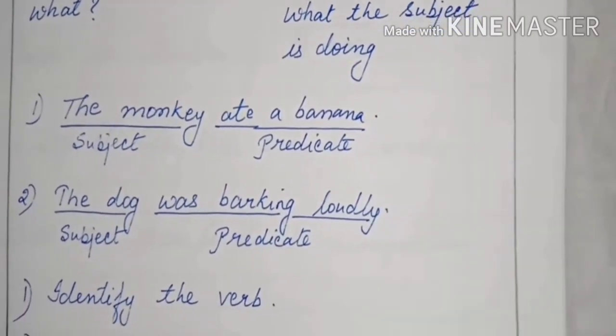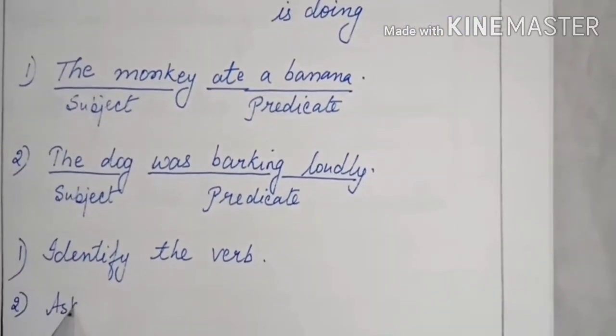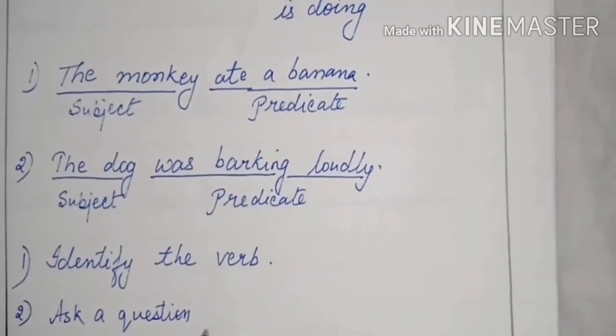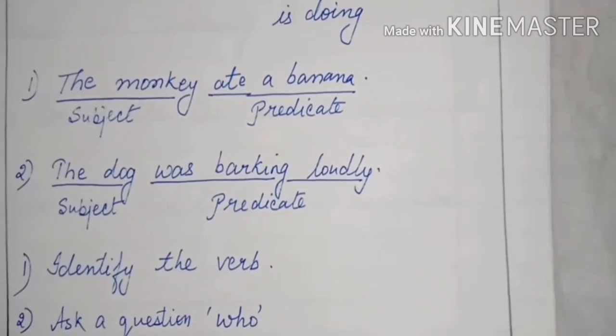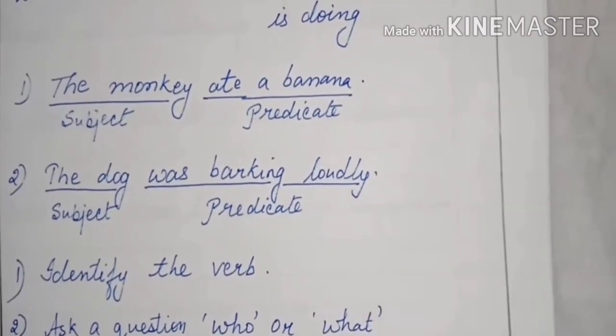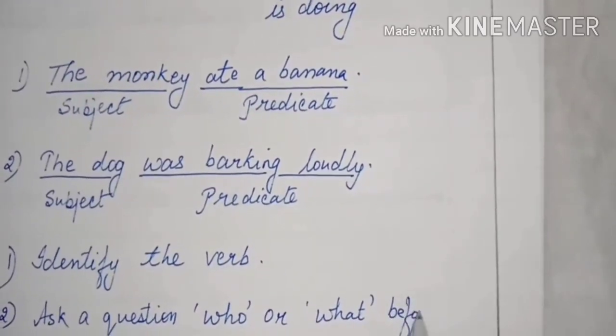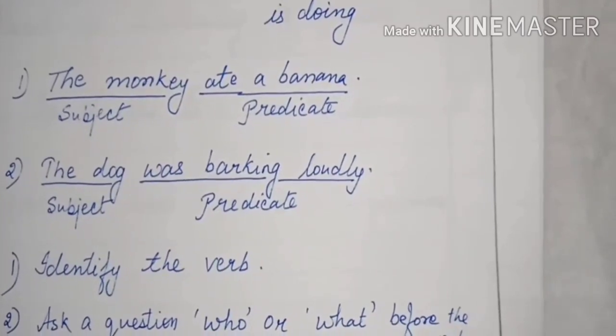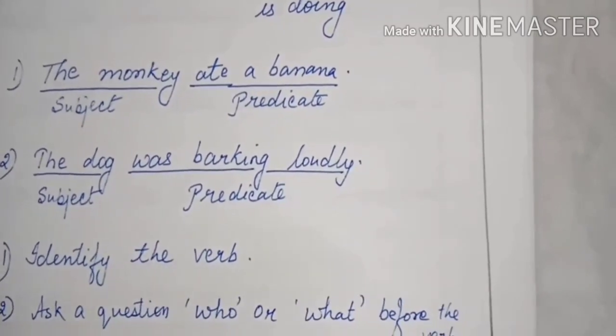Okay, so our next step is to ask the question who or what before the verb. Now, the answer which you will get, that is our subject.